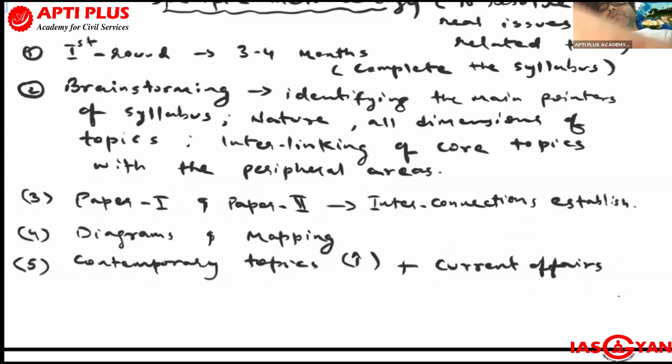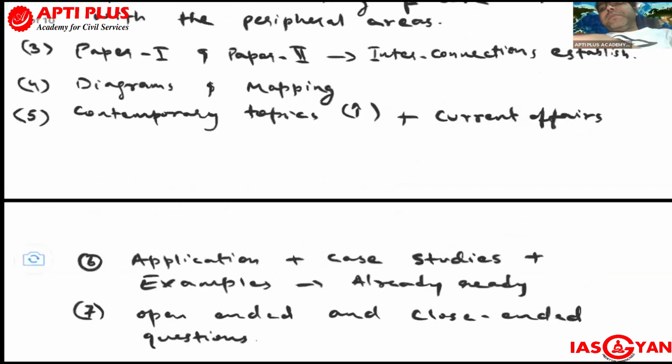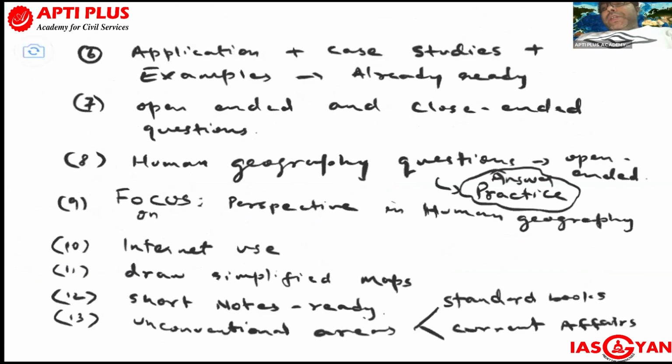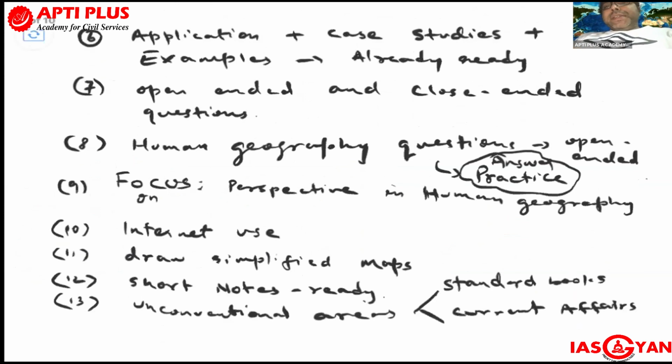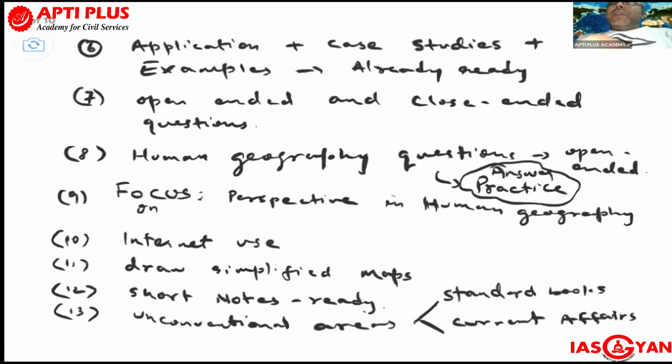Next, in order to improve your answers, when you are practicing your note making for a special area, because entire note making is not required, either you do some answer practice or you make short notes on some specific contemporary topics. For every contemporary topic, there should be answer writing. That's compulsory. You should make your own notes for that.